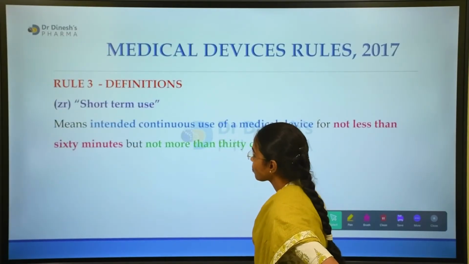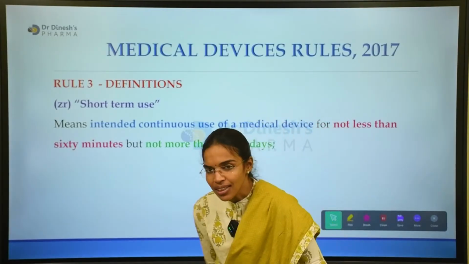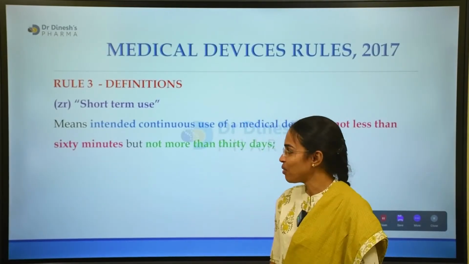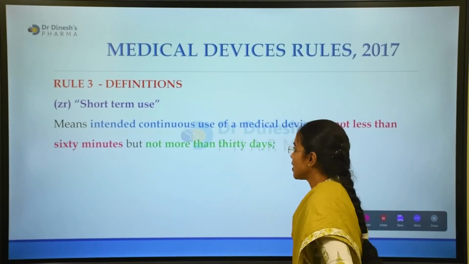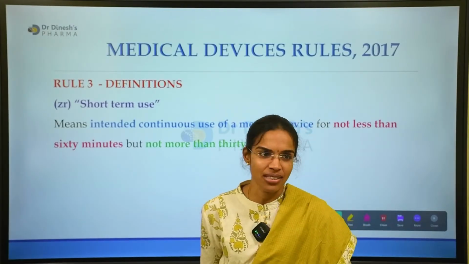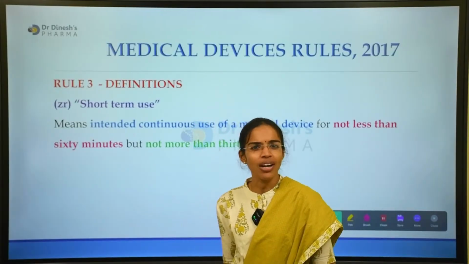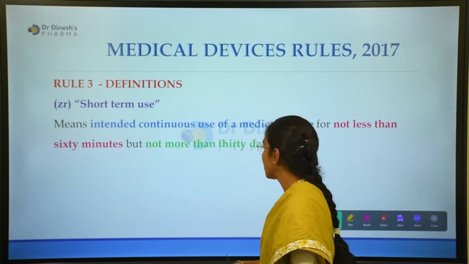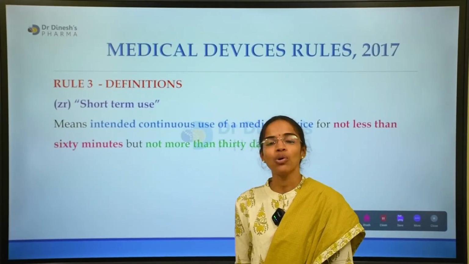What is short-term use? It is the opposite of long-term use. Short-term use is for a medical device intended for use for not less than 60 minutes and not more than 30 days.